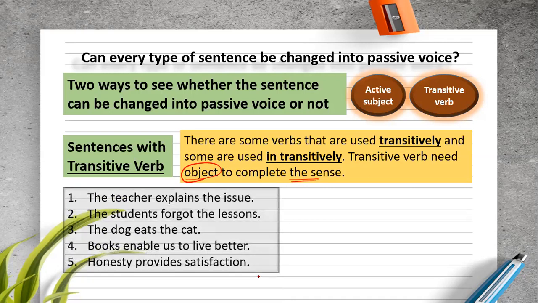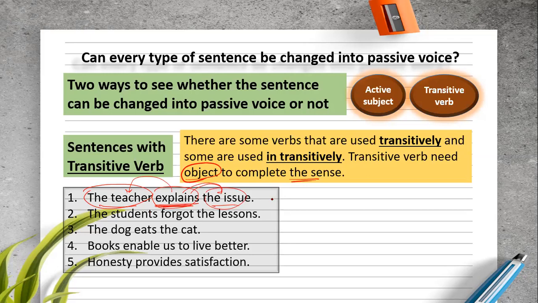See this example: The teacher explained the issue. Explain is a verb. Who is explaining the issue? The teacher. And what is being explained? The issue. It means this is the subject, this is the verb, this is the object. So we have an active subject and a transitive verb, because it has an object after it.